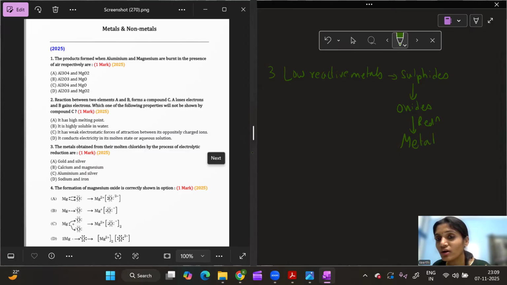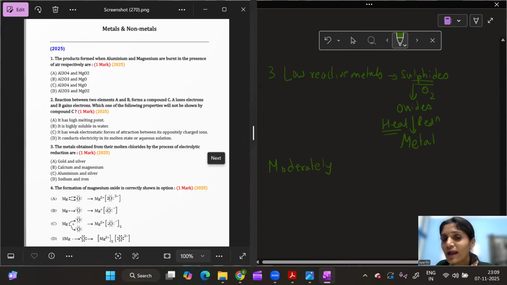Here, how is the reduction done? Just by heating. Okay, step by step, low reactive metals are obtained as sulfides in the Earth's crust. First I'll convert sulfides into their respective oxides. How do I convert sulfides into the respective oxides? By heating in the presence of oxygen. After converting them into oxides, to convert the oxides into metal, I have to do reduction of oxides. How do I do the reduction of oxides for low reactive metals? By just heating them.